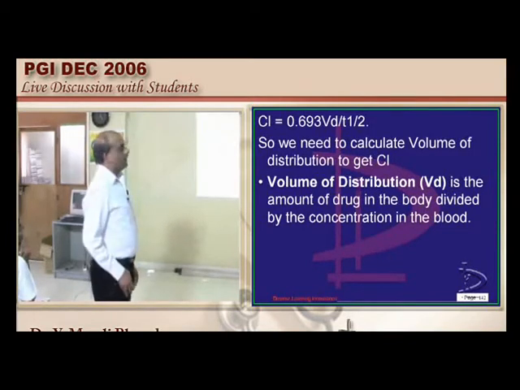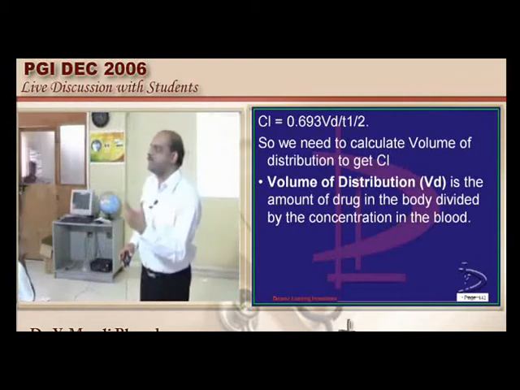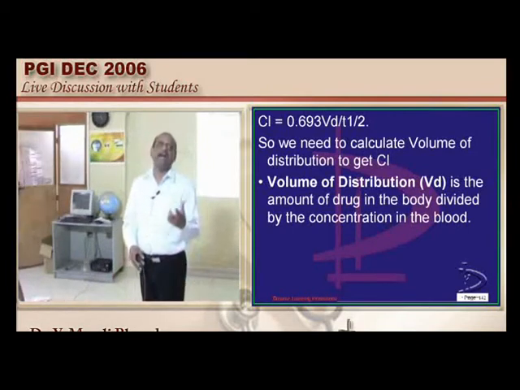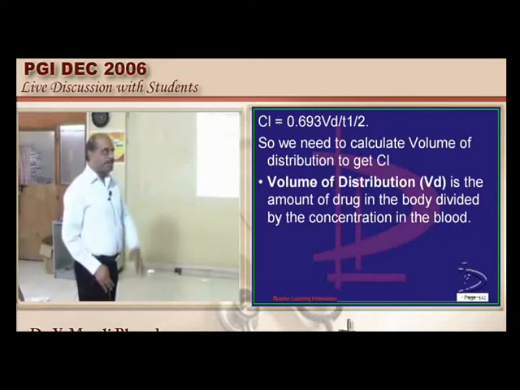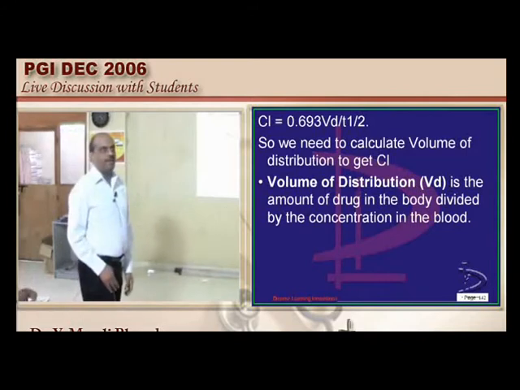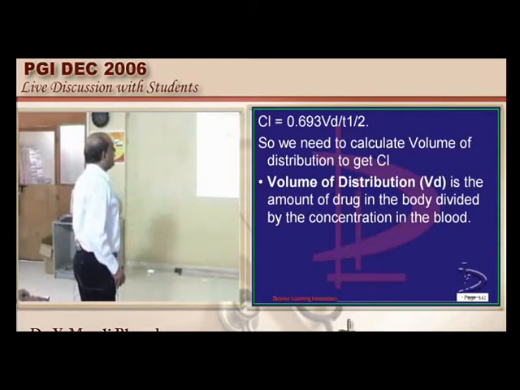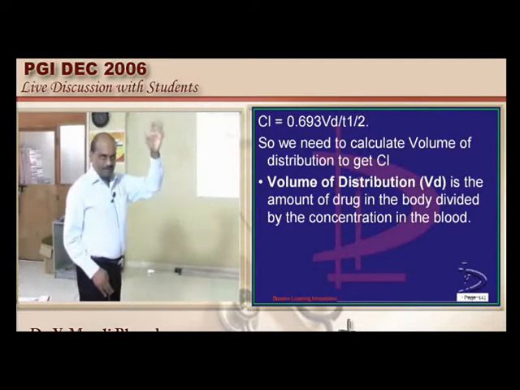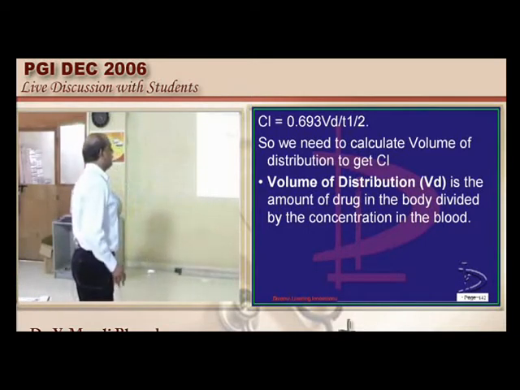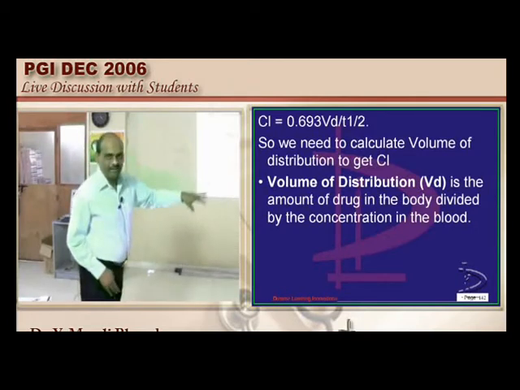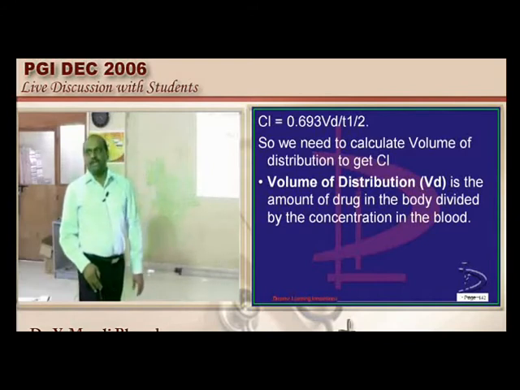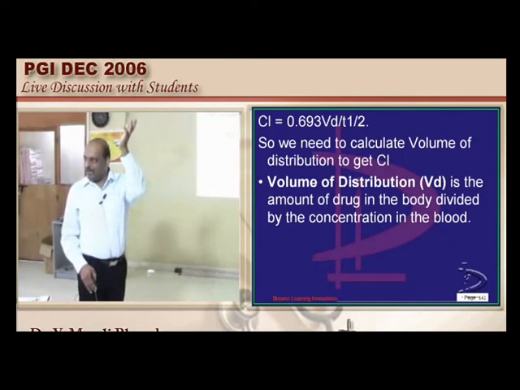Okay. Now here one concept comes to our help to calculate the clearance, that is called T half. What do you mean by T half? T half is the time taken for the plasma concentration to reduce to about 50%. After about 4 half-lives, nearly 94% of the drug is completely eliminated from the body. So there is a relationship between the elimination constant and the T half. If we know T half, then we know how to calculate the elimination constant. If we know the elimination constant, then we can calculate clearance, provided we know the volume of distribution also.